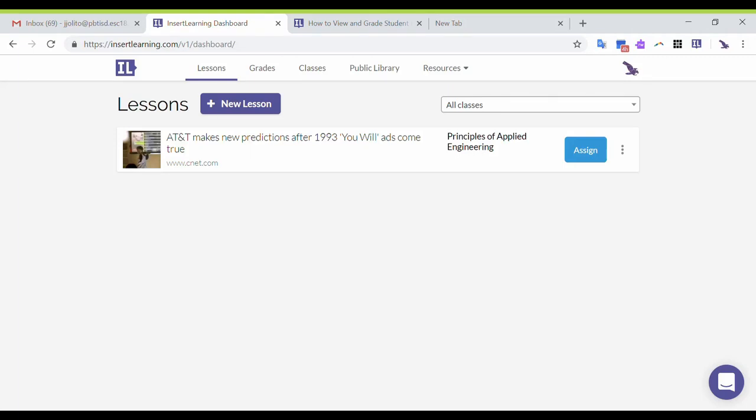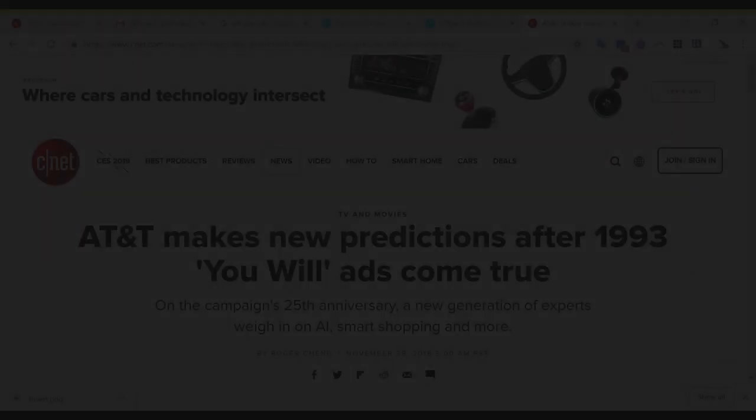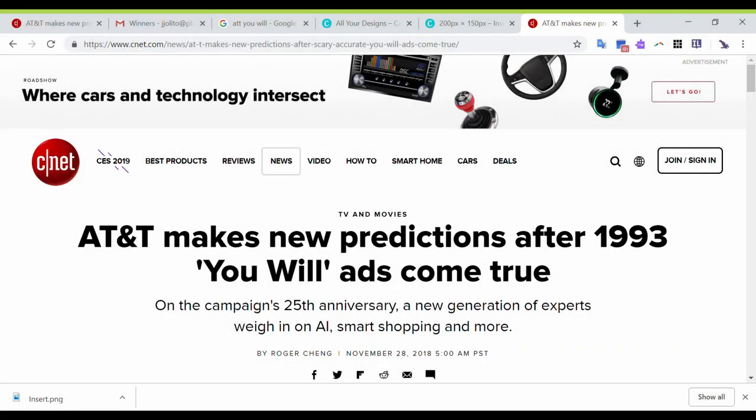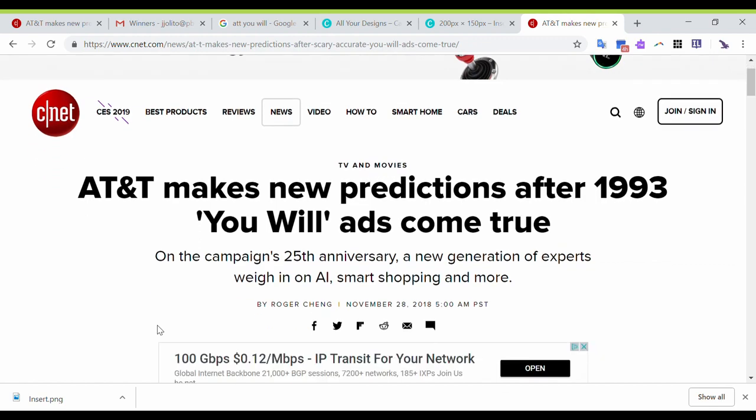Hello everyone. In this week's Tech Tuesday, we are going to be presenting Insert Learning, a Chrome extension that enables you to convert any web page into a worksheet. So this is the web page that we're going to convert into a worksheet. This one talks about the You Will ads that AT&T published in 1993, where they had amazing predictions that are pretty much commonplace in today's society.